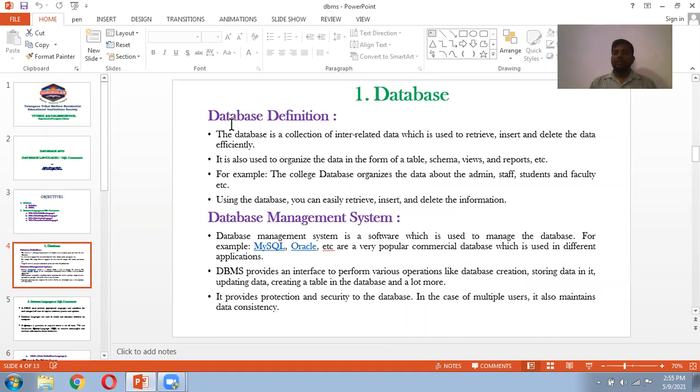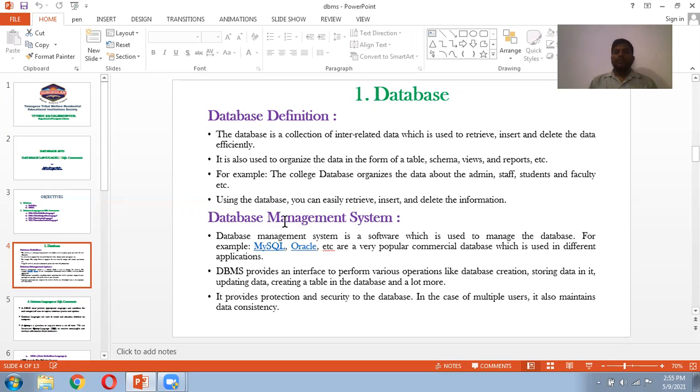What are the applications of database? We have so many applications in day-to-day life, like banking application, railway reservation system, library management system, inventory control system, and so many. For example, the college database organizes the data about the admin, staff, students, and faculty. What can we perform using a database? We can retrieve, insert, and delete the information. This is the basics about database.